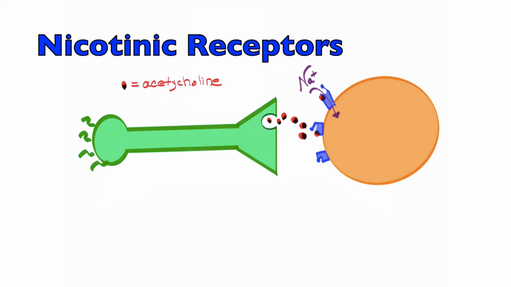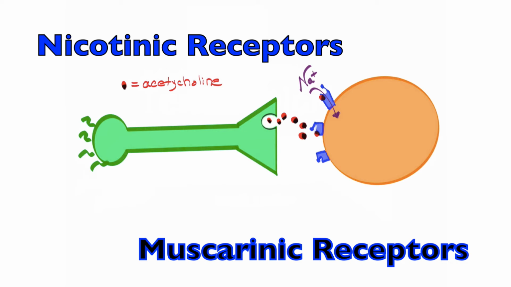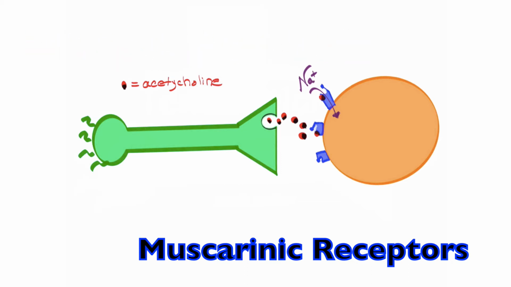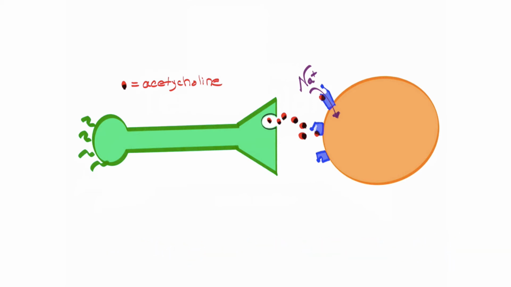We previously talked about muscarinic receptors that are G protein linked receptors, but in this example, this would be representative of a nicotinic receptor. It opens a gate, and sodium moves down its electrochemical gradient into that cell to cause a depolarization event, which will result in further activity in that downstream cell. The gate does not need to be open very long to allow a sufficient amount of sodium into the cell. That is to say, enough sodium to come in to depolarize that cell up to positive 30 millivolts.